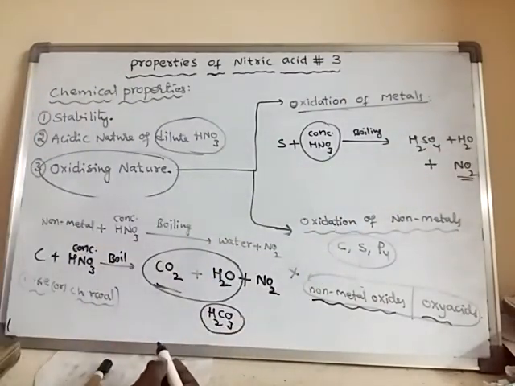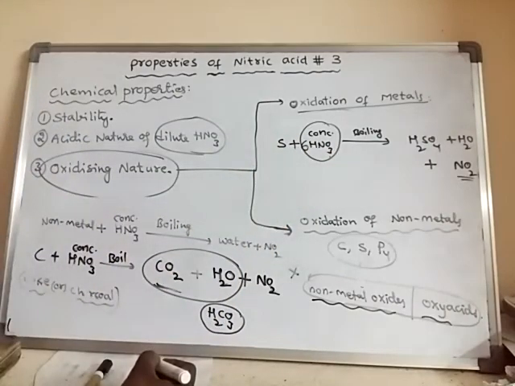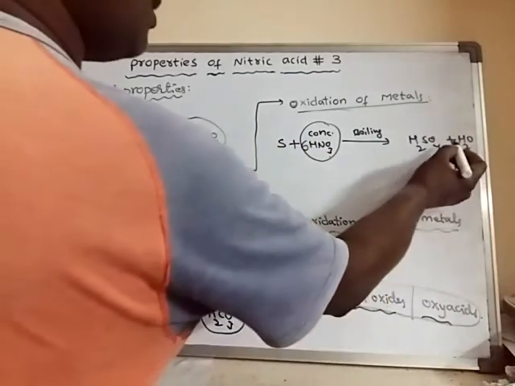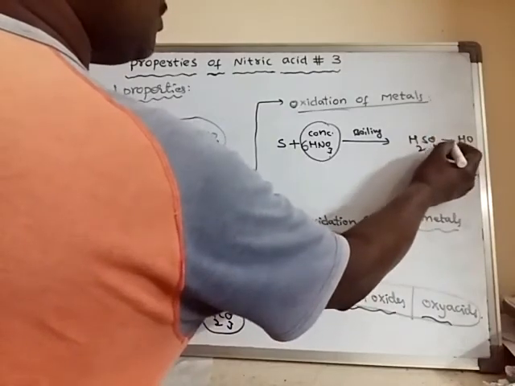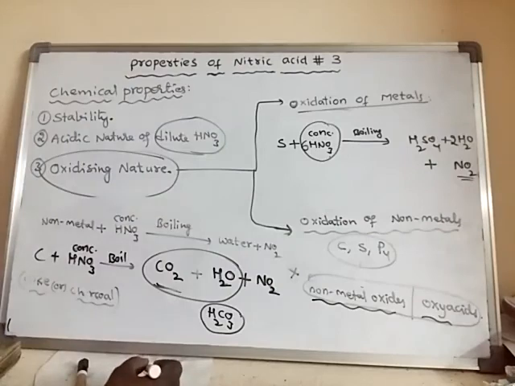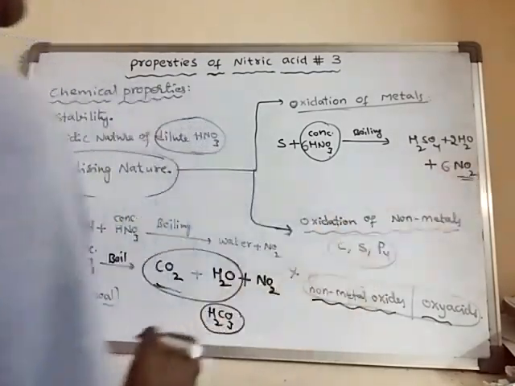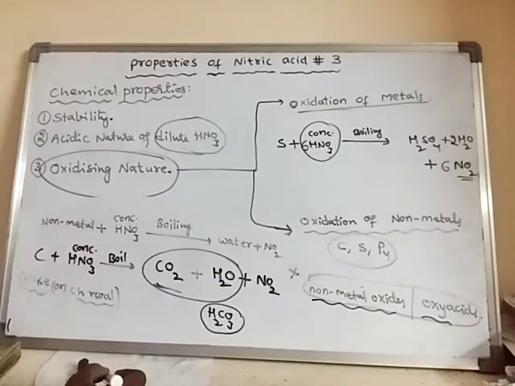Suppose if you balance this one, 6 nitric acid, 2 water molecules and 6 nitrogen dioxide. Like this the reaction takes place.